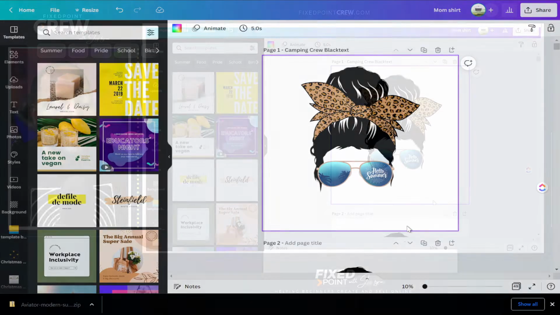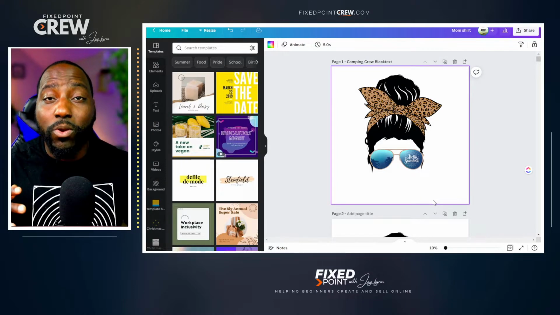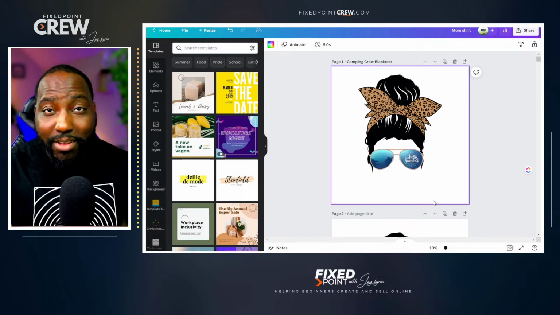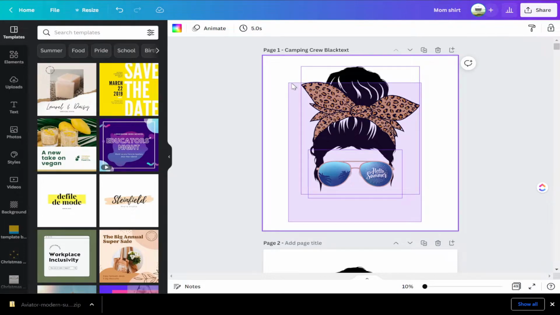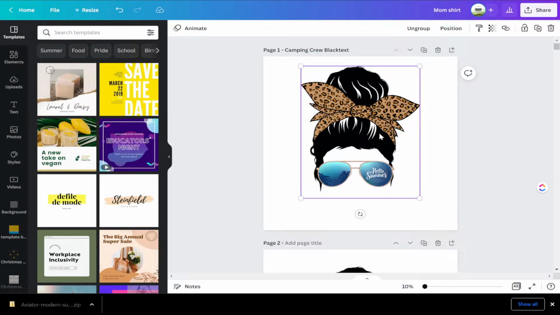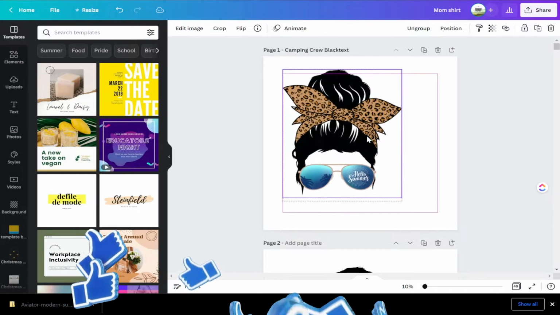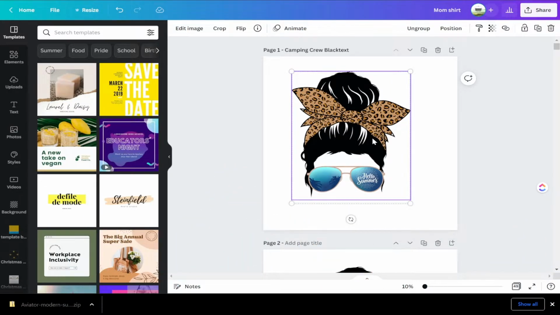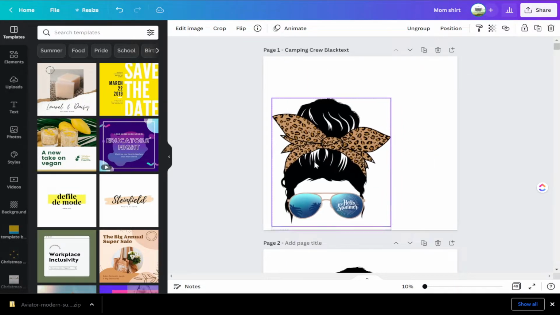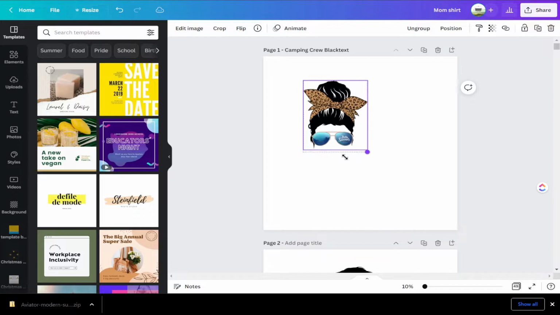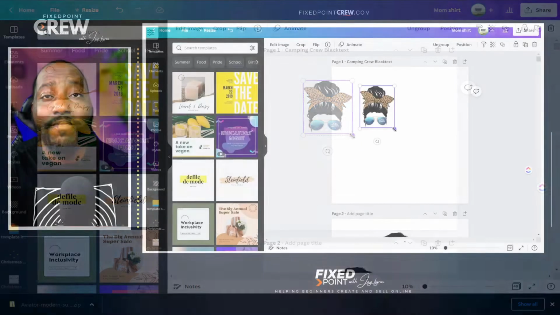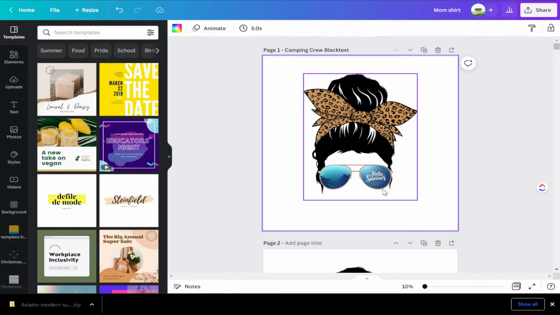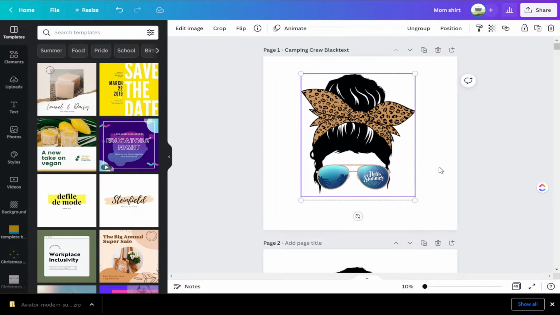Now, before we add our text, if you believe that your design is all good, then one of the things you can do so you don't mess anything up is go in here, highlight all, and just hit group. And now the entire image is just one solid piece. This is good if you know that you're going to add some things in and you don't want to change your alignment. You just want everything to be set as it is. Just hit group. And then anytime you move this image, anytime you make it small or large, then guess what? Everything changes as well. So we have our particular image here set for us.